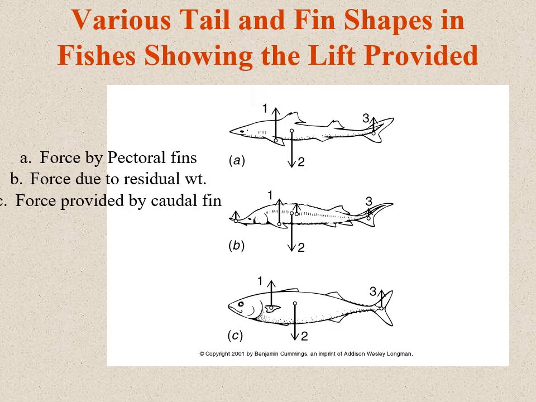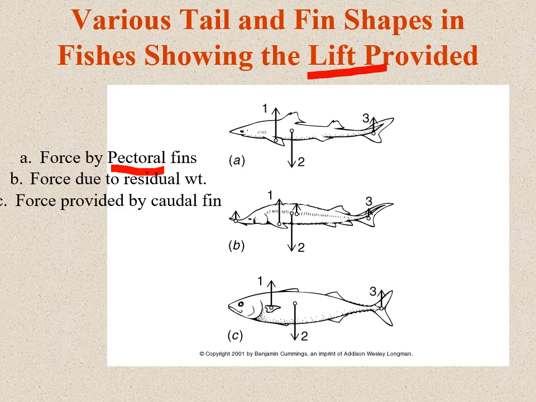Various tail and fin shapes in fishes show the lift provided. Here we can see different types of fishes with their different fins and caudal fins. This first fish is lifted by pectoral fins, which help the animal not to sink in water.